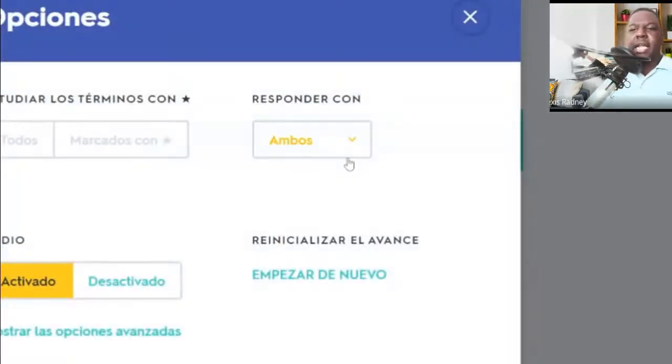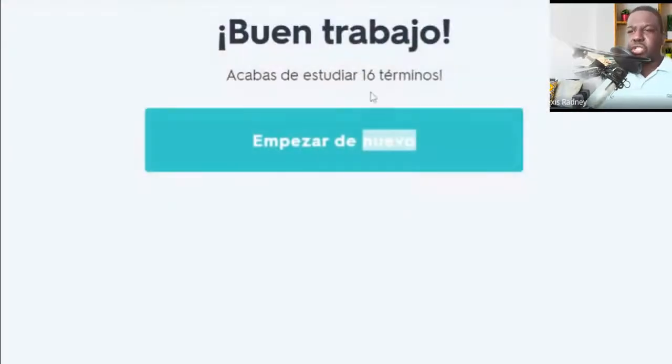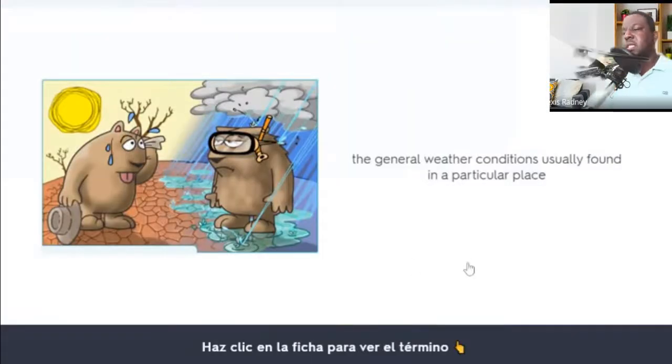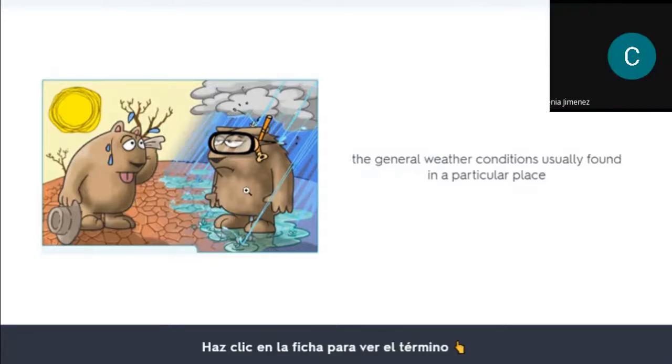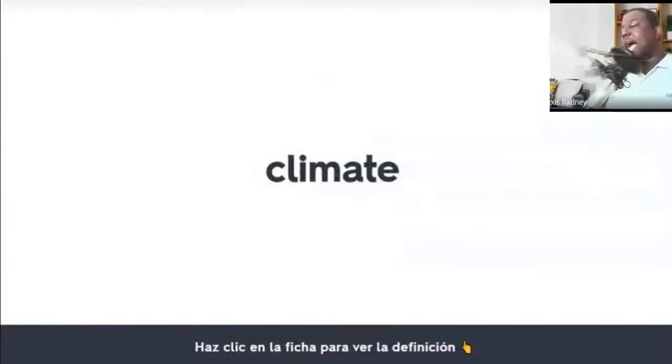Okay, guys, we have practiced this vocabulary. So, guys, let's practice some definitions here. The general weather conditions usually found in a particular place. Let me check if you can tell me the general weather conditions usually found in a particular place. What is this? Could you tell me, guys? Climate. Listen to the pronunciation. Climate. Very good.